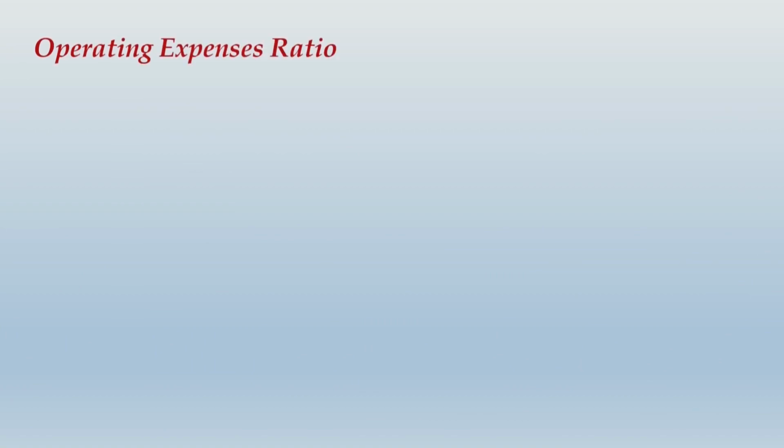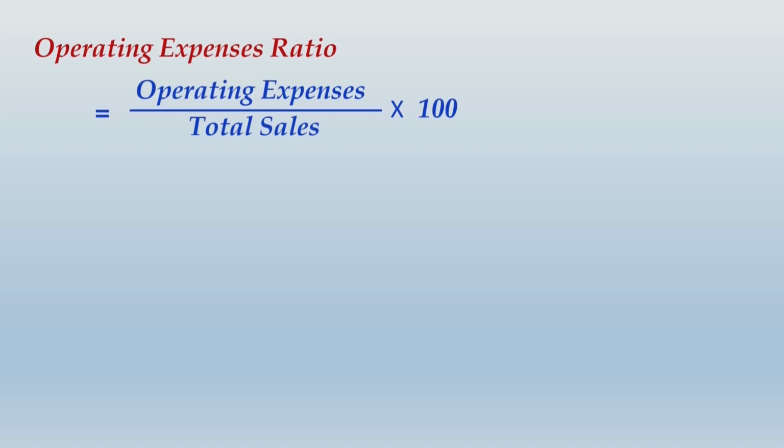This is the operating expenses ratio. Don't ever get confused with operating expenses ratio with operating ratio or operating cost ratio, because this is the ratio of operating expenses only. Here we are not taking cost of goods sold, here we are taking only and only operating expenses.